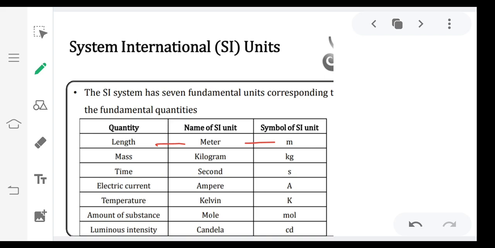Next, mass: kilogram is the SI unit, kg is the symbol. Next, time: second, and the symbol is s.